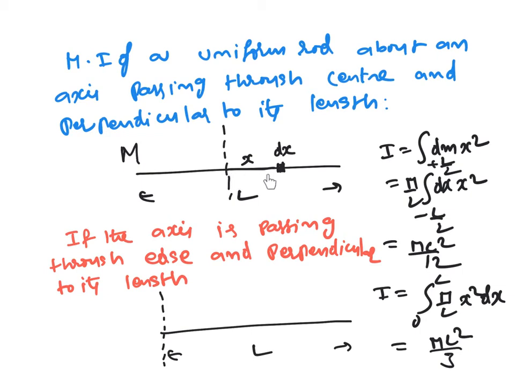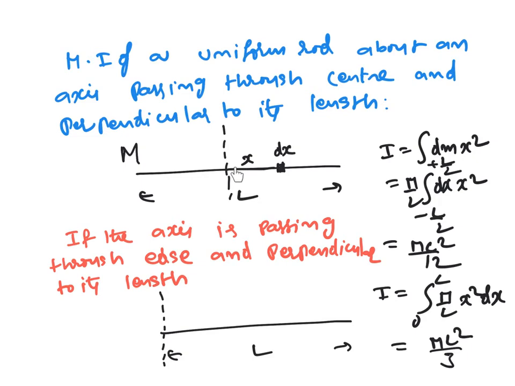Let us take a small elemental length of dx, at a distance of x. So from our earlier definition, I is equal to integration of dm x square. dm is the mass of this element and x is the perpendicular distance.